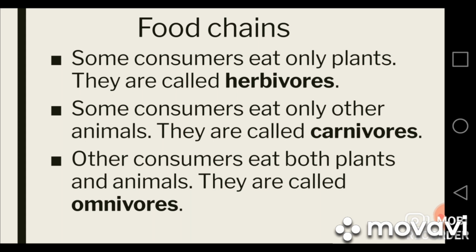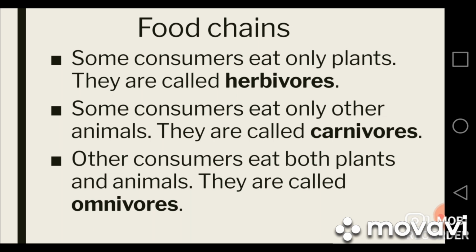Some consumers eat only other animals, and they are called carnivores. It means carnivores are the animals or consumers which eat only the meat of other animals. Many animals like lion, tiger, shark, eagle, and cats are carnivores because they eat other animals.